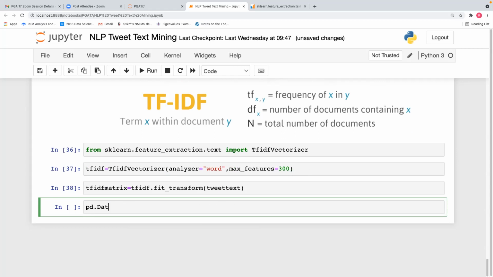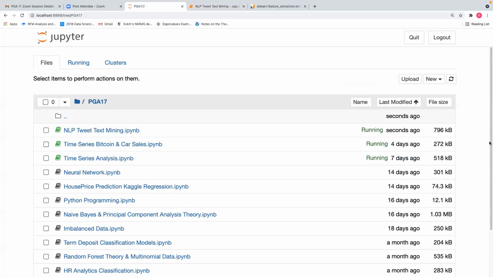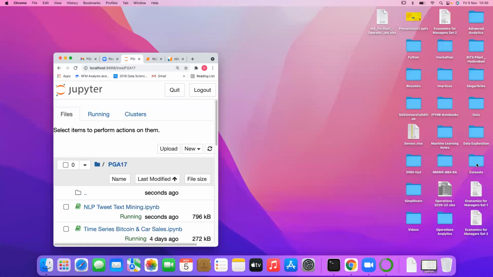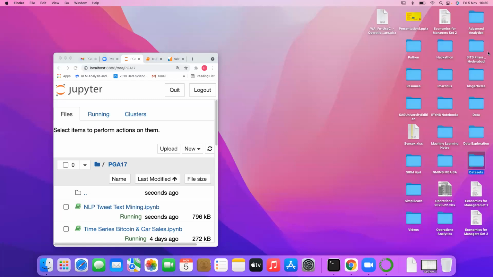So pd dot DataFrame of the TF IDF matrix, dot to underscore CSV, tfidf dot csv. Now it has written it into a CSV file. Let me show you the CSV file. The data sets, I think it's in the data tab.